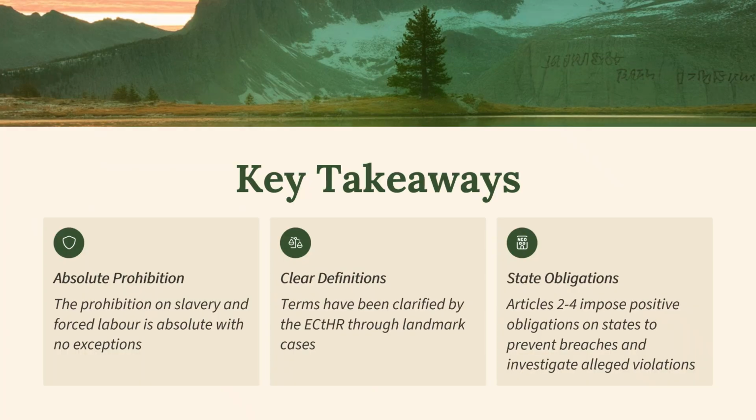So just a couple of key takeaways. It's an absolute prohibition. The prohibition on slavery and forced labour is absolute with no exceptions. There are clear definitions. Terms have been clarified by the European Court of Human Rights through landmark cases. And state obligations: Articles 2 to 4 impose positive obligations on states to prevent breaches and investigate alleged violations.